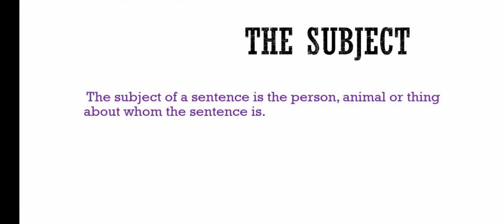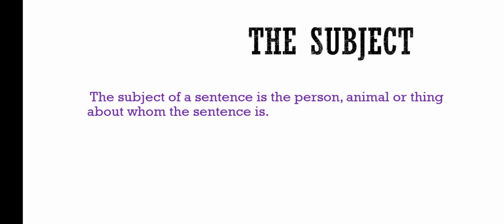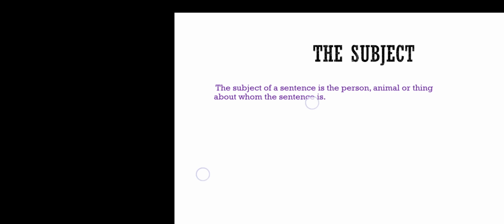The subject of a sentence is the person, animal, or thing about whom the sentence is. So, what is a subject? Subject is the person, animal, or thing about whom the sentence is. Or we can say the first part of a sentence. Usually, the first part of a sentence is a subject. The subject tells us who or what the sentence is about.